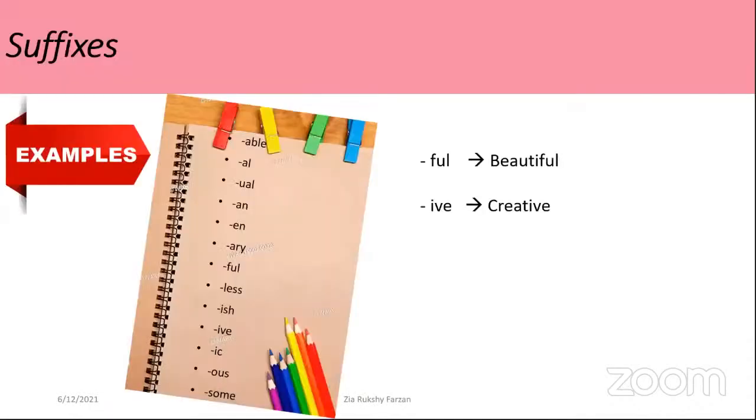Here I will enable chat. You can write some examples. You can tell some examples. Yes, beautiful. It is there. Make new examples.